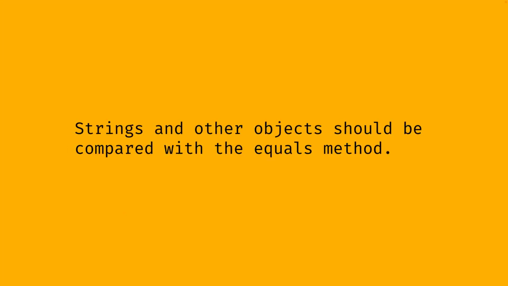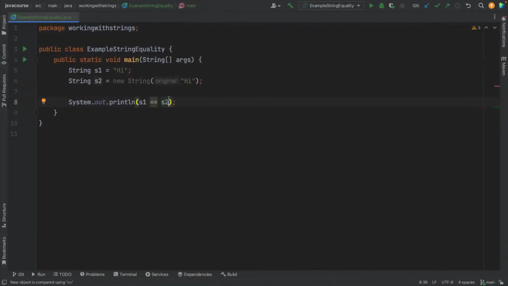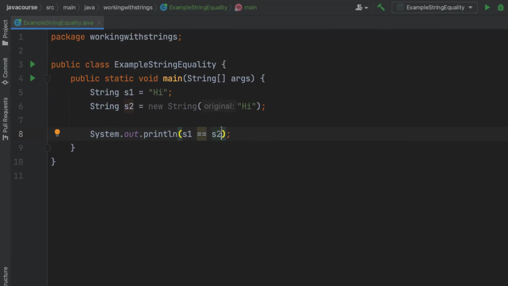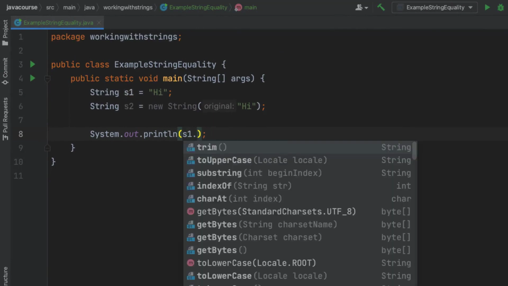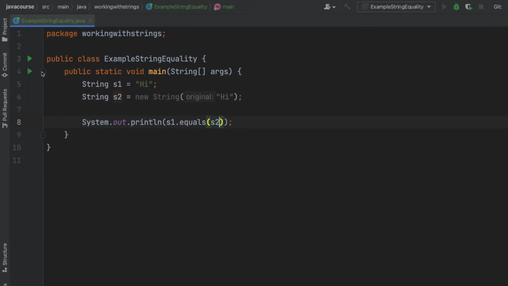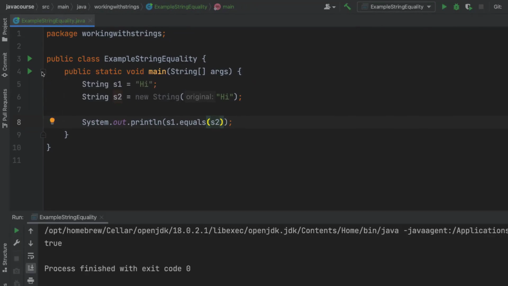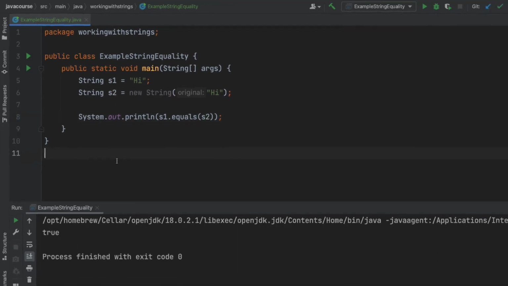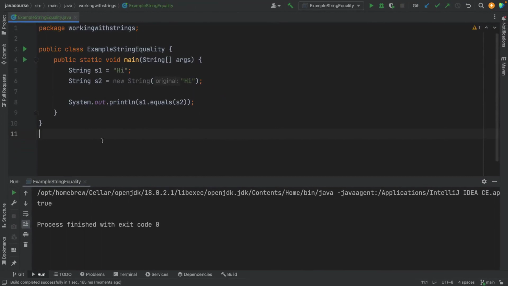So, how should we compare strings if we want to make sure that we're actually comparing the value? Well, we need to use the equals method. If we want to know whether s1 matches the content of s2 and we don't care about how they're created, we have to use the equals method. We do so with dot equals and then specify the one that we want to compare it to. If I run this now, you'll see that it's true again, even though I created one of the strings with a new keyword and one of them with a literal. So again, use equals when you want to compare, because right now it doesn't matter how the strings are being created. All that matters is whether they have the same value.